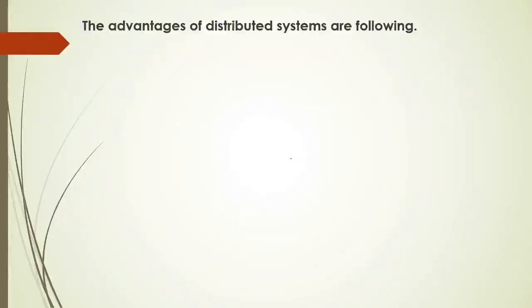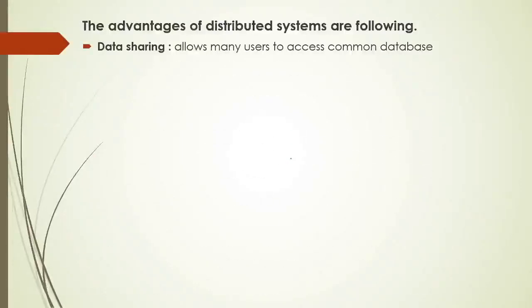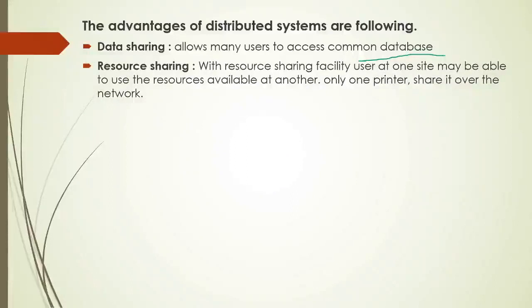Let us see the advantages of distributed systems. Data sharing, as I told you, allows many users to access a common database. There is a common database where all your records and data are stored, and that data can be accessed by multiple computers, and they can share it. Resource sharing: with this facility, a user at one site may be able to use the resources available at another. Only one printer is shared over the network. As you have seen in our example, there is only one printer and many computers can use it.